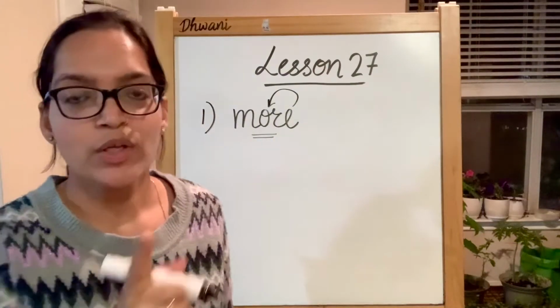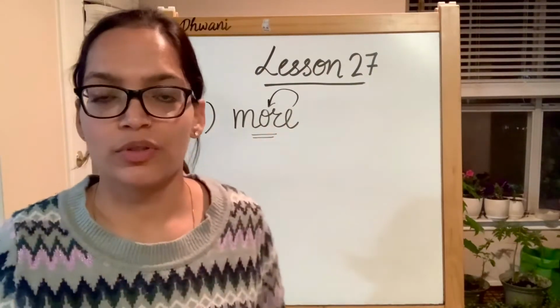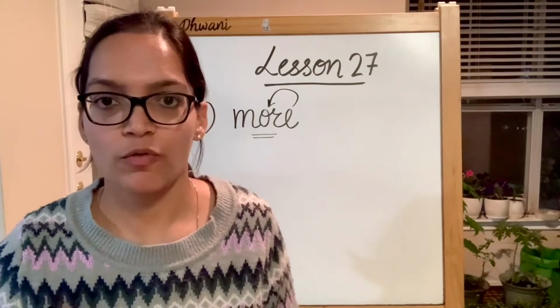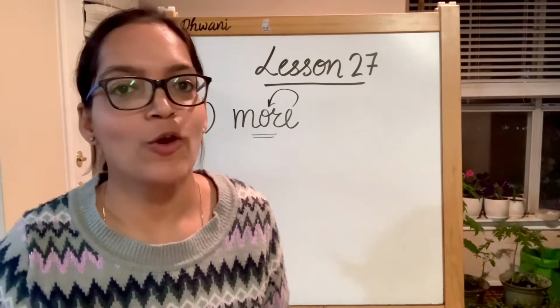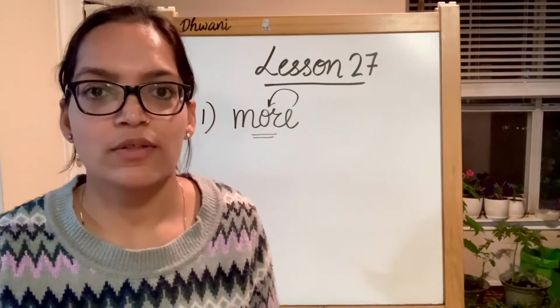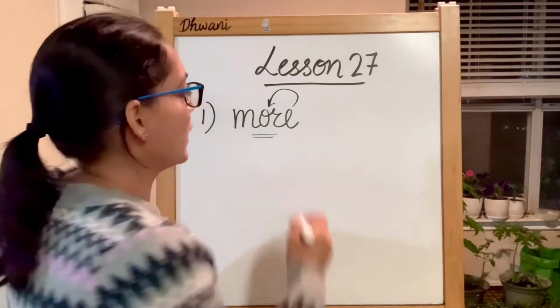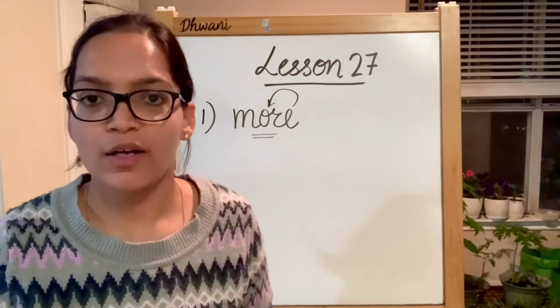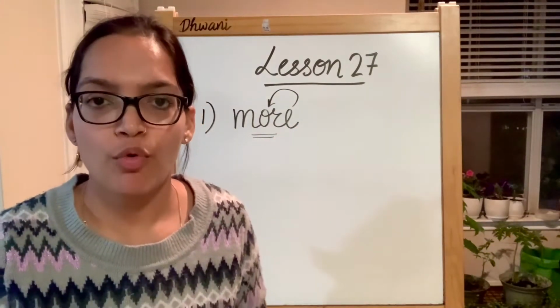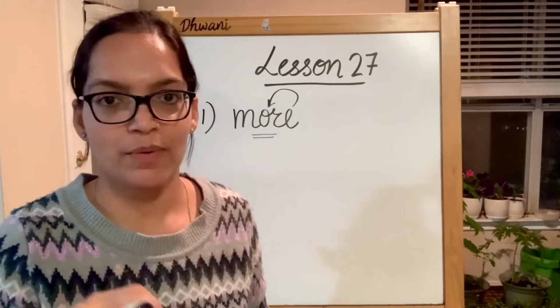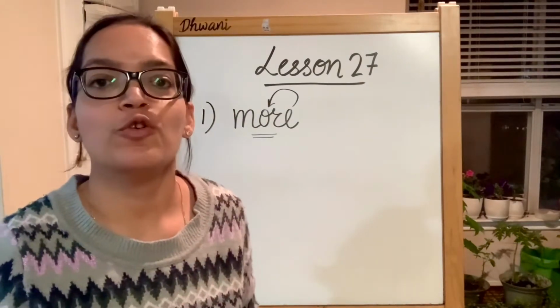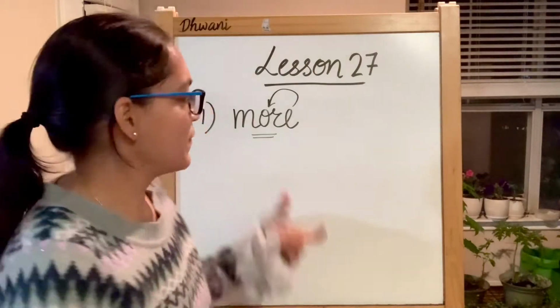And now this O is not going to produce its short vowel sound. It's going to produce its long vowel O sound. So this becomes mo, and then alphabet R produces its R sound. More, and then you stop. More. I want more food.